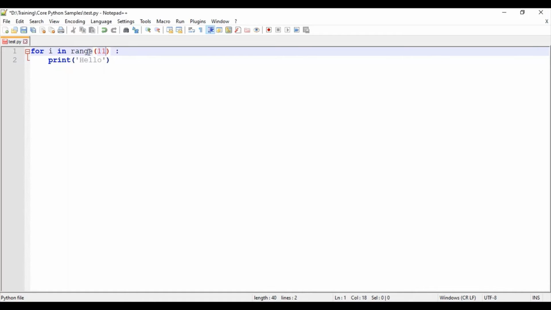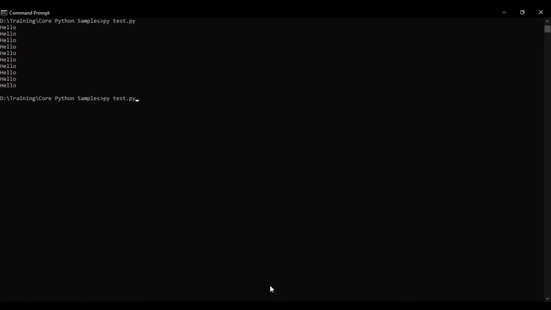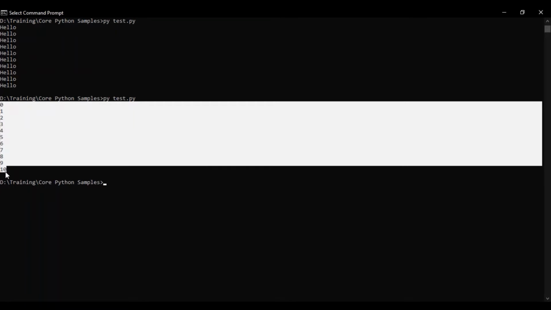I would be holding each and every value present in the range. In the first iteration it would have 0, in the second iteration it would have 1, like that. So I would be printing I simply. If I run the code, I will be getting 0 to 10. So this is another simple example.